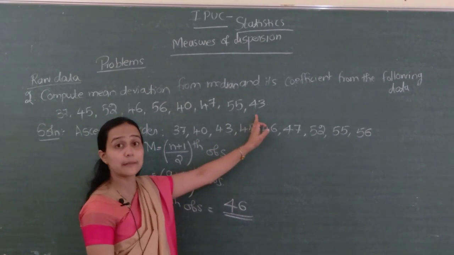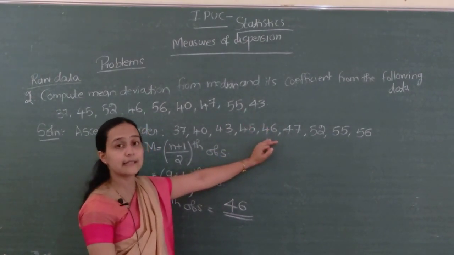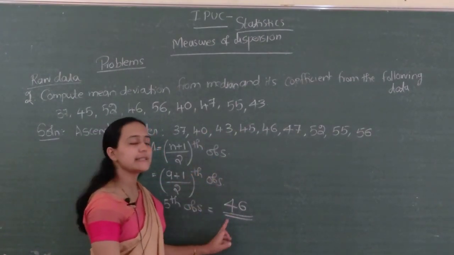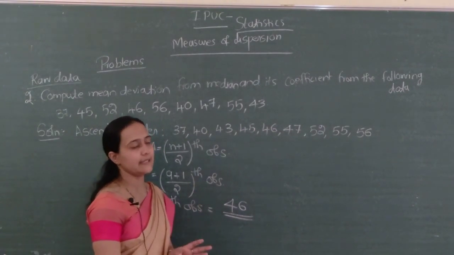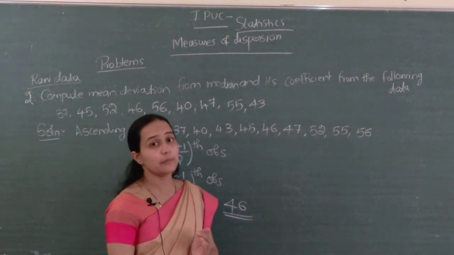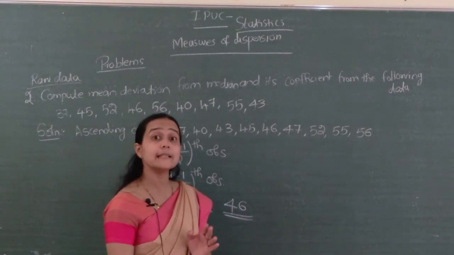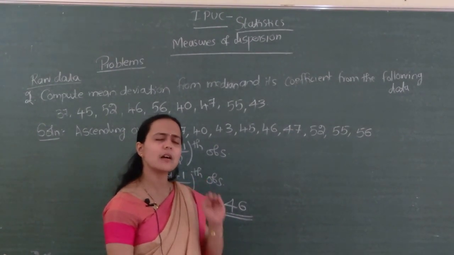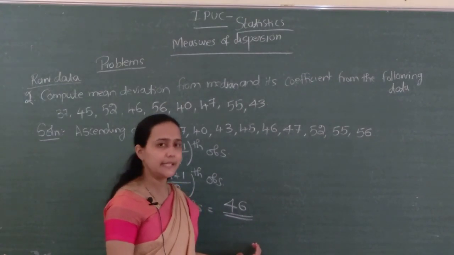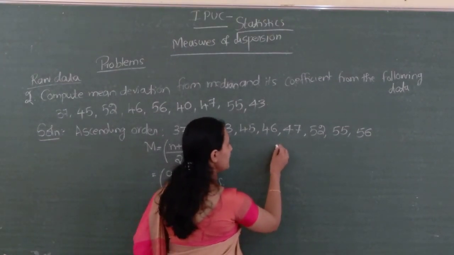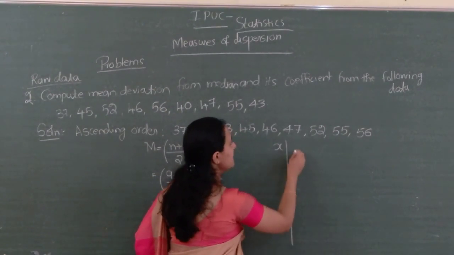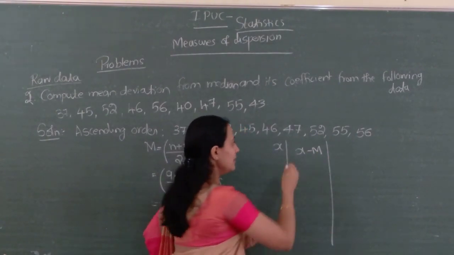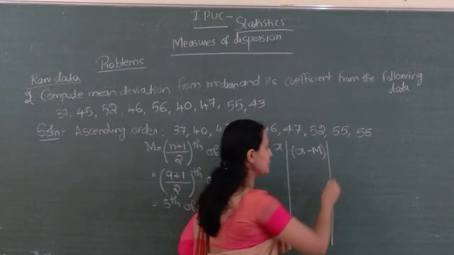In the problem they have given it separately. First we arranged the observations in ascending order. In that ascending order, the fifth observation, which one? That is 46. 46 is our median. Next, apply the formula. Which formula? Sigma mod x minus m divided by n, isn't it? So first we have to compute the deviations of each observation from the median. I will write here one column for x, next x minus m. Separately you can write, or first itself you can take mod x minus m also, no problem.